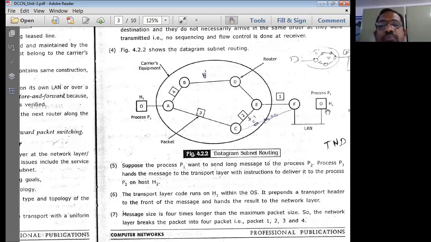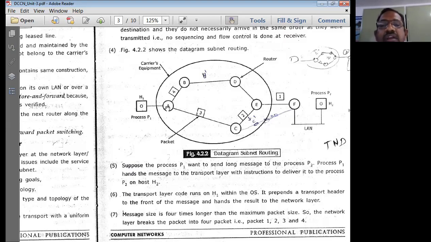Host 2 will receive all these packets in a random, zigzag fashion, because these packets travel to the destination computer through various routers and various line connections.